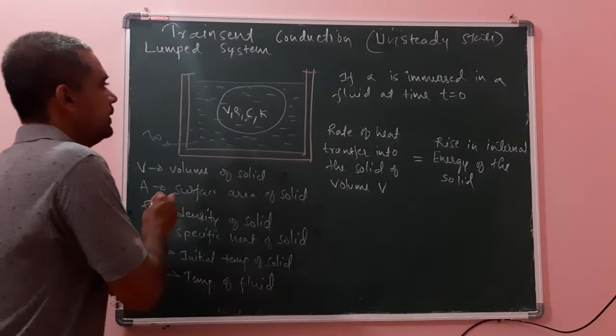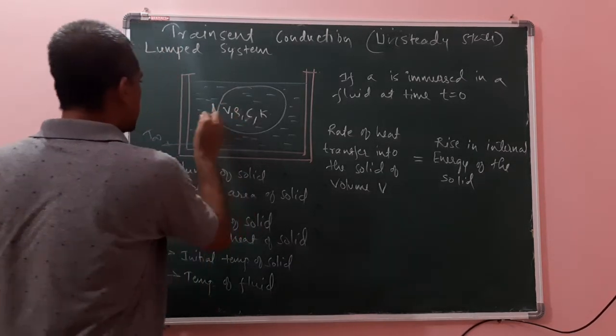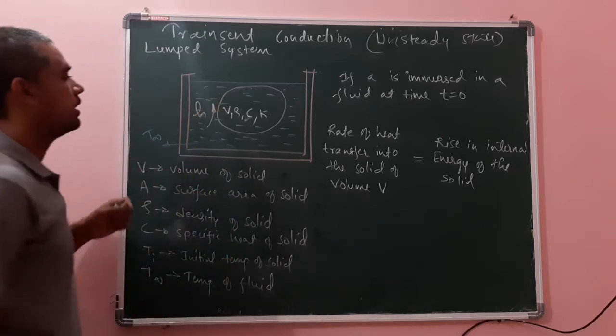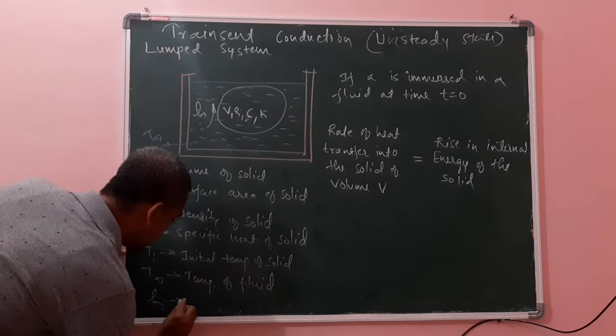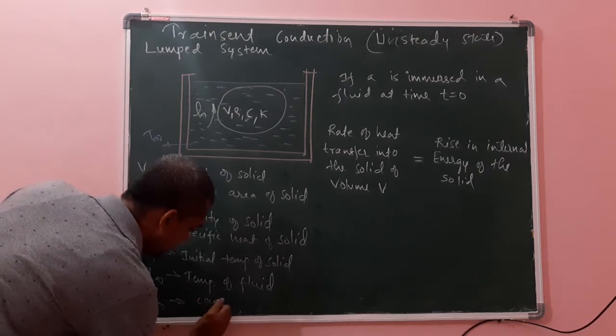Which type of heat transfer takes place here? Here heat transfer takes place by convection. Let the convection heat transfer coefficient be H. H is the convection heat transfer coefficient.